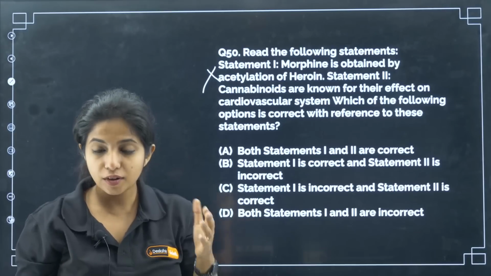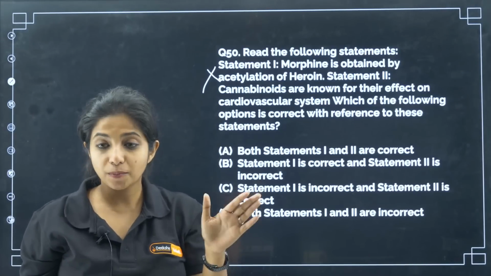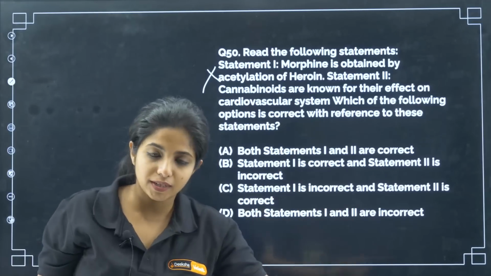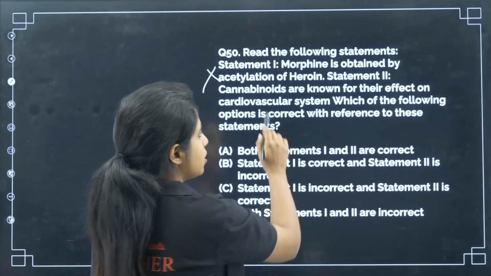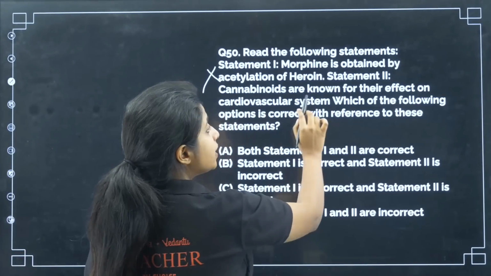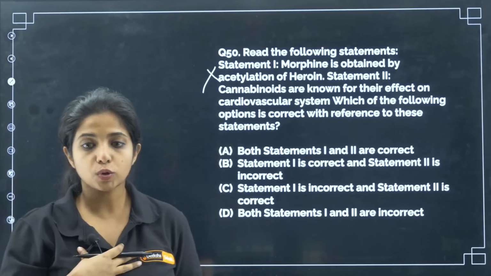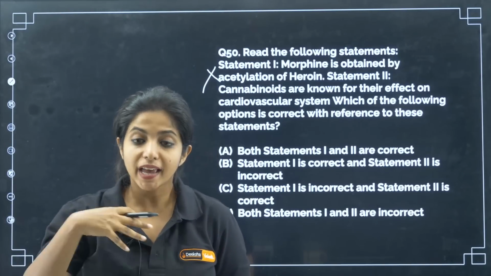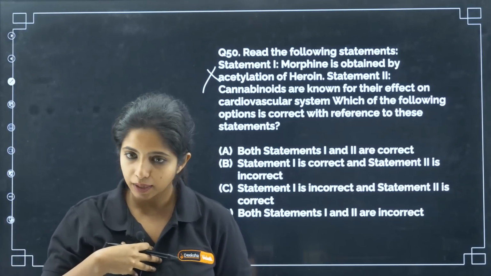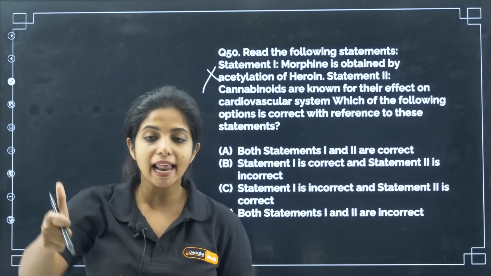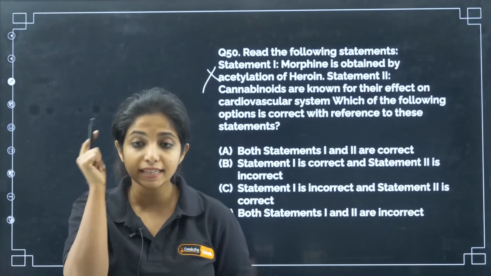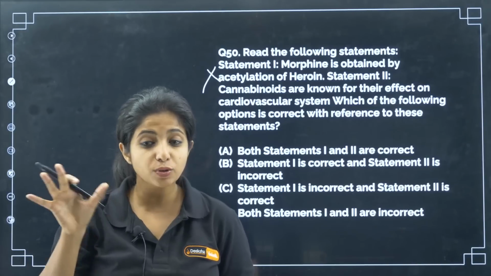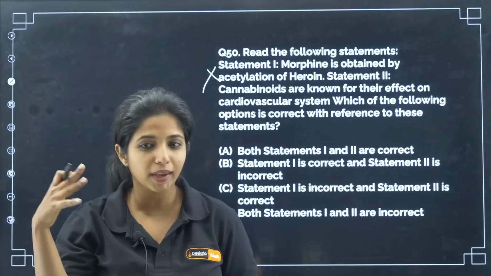Remember, heroin is obtained from acetylation of morphine. Statement number 2: cannabinoids are known for their effect on the cardiovascular system. Is that true? Yes, they have an effect on our cardiovascular system, my dear children. If we talk about coca alkaloids, they have an effect on our CNS, the central nervous system. They mess with the dopamine receptors, that is cocaine and things like that.